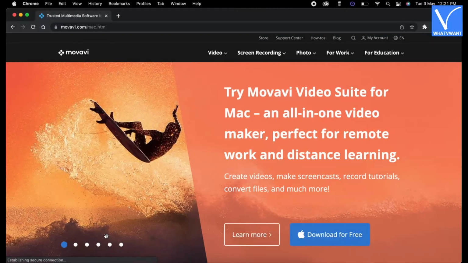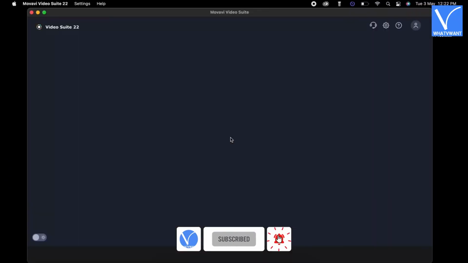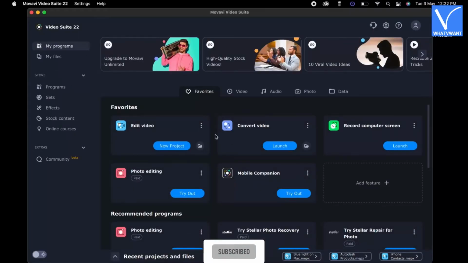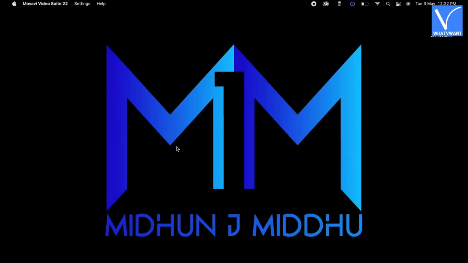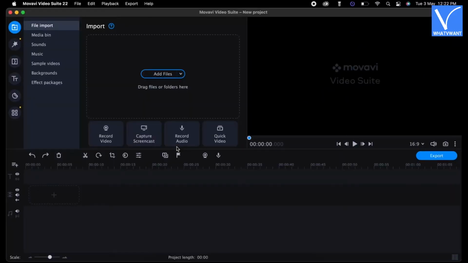Number 1. Movavi Video Suite. Visit the official site of Movavi and download the latest version of the application. Install and launch the application on your PC. Then you will find a window as displaying on screen. Choose the Edit Video module by clicking on it. It takes you to the editing interface.